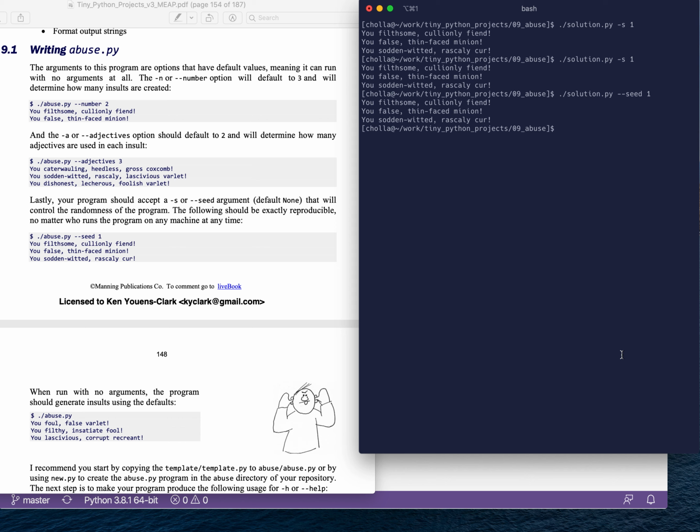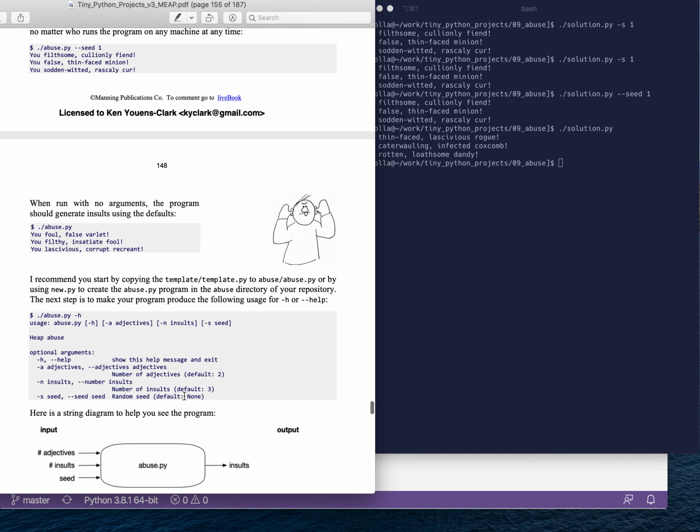With no arguments whatsoever, it should just do something useful. And now this is different. I don't believe we've written a program yet that doesn't require any arguments, any input whatsoever. And so we have defined defaults for all of these different options that we have so that it's not necessary to run with any input from the user. So we're going to talk about how to create all these options and have them have reasonable default values.